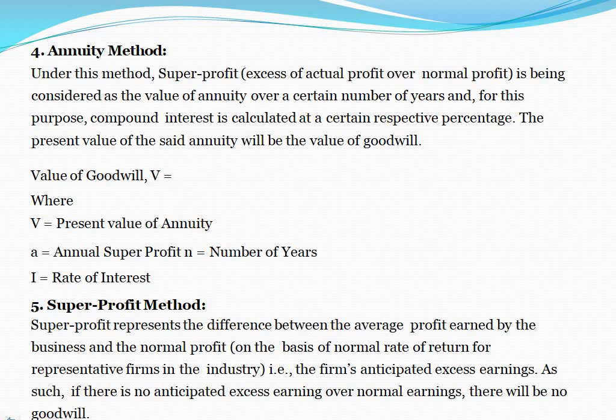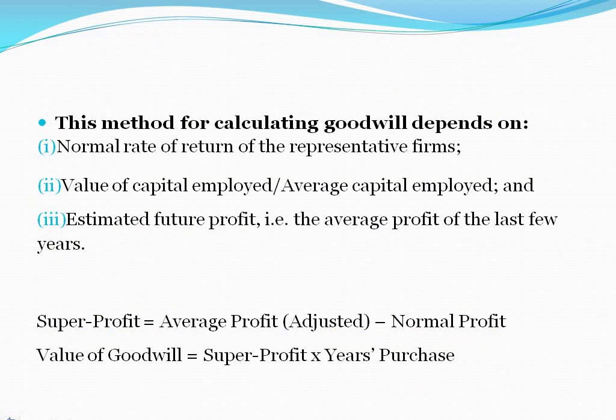Then we go for the super profit method. Super profit represents the difference between the average profit earned by the business and the normal profit on the basis of normal rate of return for representative firms in the industry. That is, the firm's anticipated excess earnings. As such, if there is no anticipated excess earning or only normal earnings, there will be no goodwill.